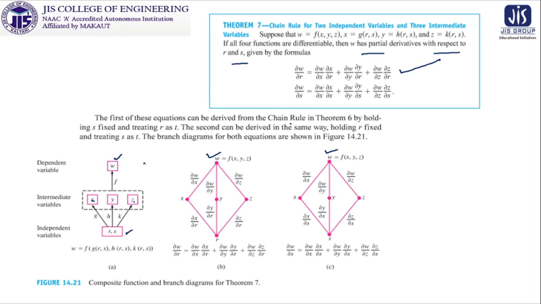Now del w del r and del w del s, we have to keep in our mind according to the structural representation of this branching method. So we get del w del x, del w del y and del w del z calculated, and these values are communicated onward.